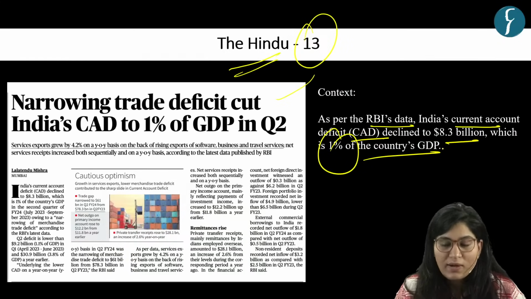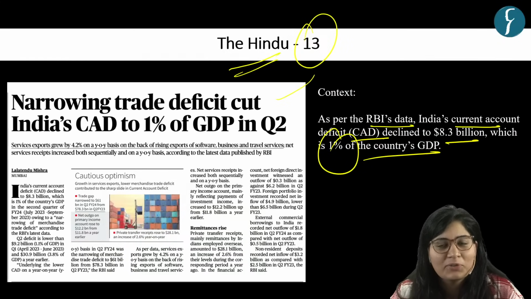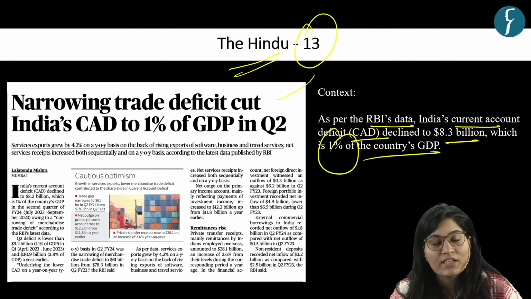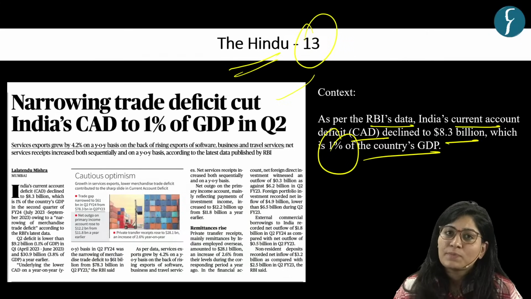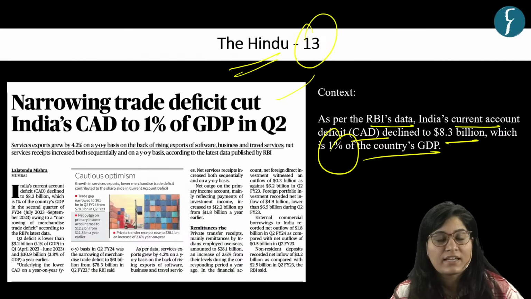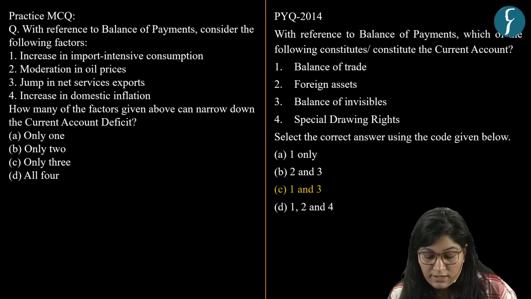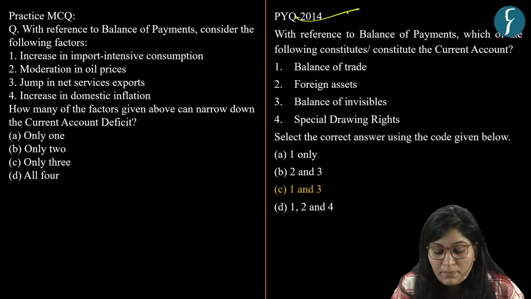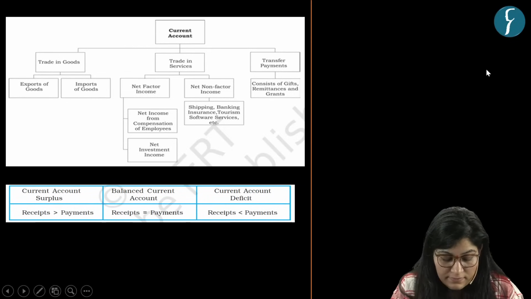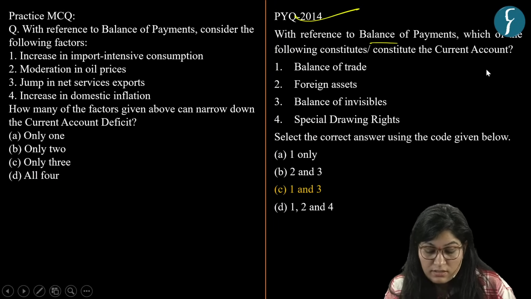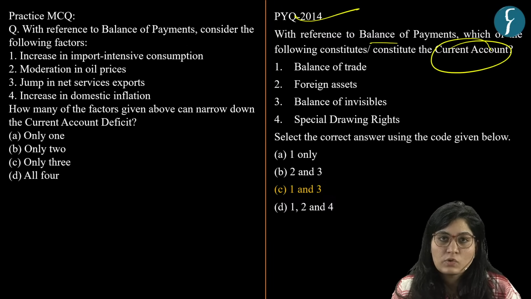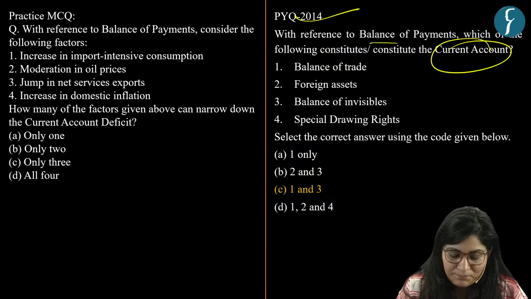To understand this article, you need to know about what is current account deficit. And why we have taken a question based on this? Because UPSC has been asking questions based on different terms of economy like balance of payment, capital account, current account. In 2014, there was a question based on current account deficit. So here we have taken a practice question on a similar theme.